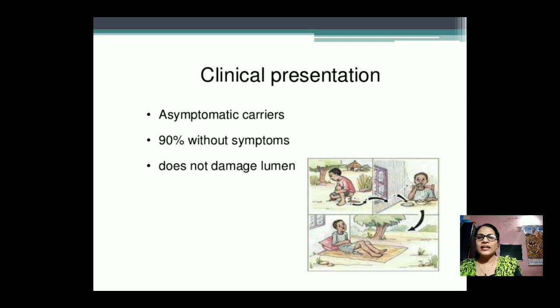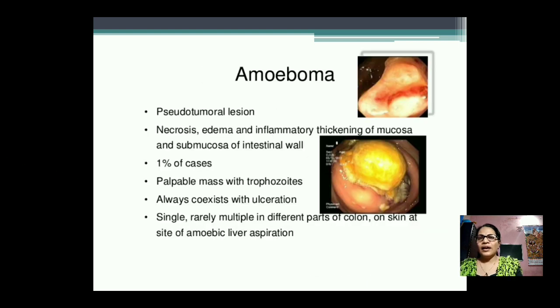In these asymptomatic carriers only diarrhea or dysentery takes place. And amoeba pseudotumoral lesion: sometimes the cyst remains inert and after some time it produces necrosis, edema and inflammatory thickening of the mucosa and submucosa of the intestinal wall. That is total damage of our intestinal wall.